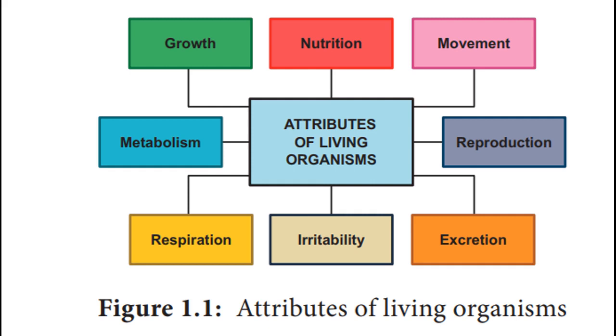In this one, we are going to learn 5 different characteristics. Okay, children. So: growth, nutrition, movement, respiration and reproduction. You all learned about growth, but we are going to go through each characteristic.